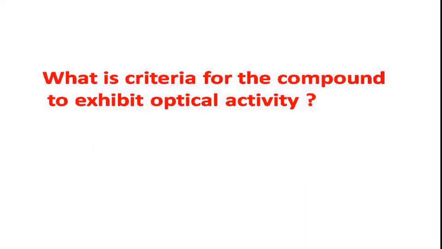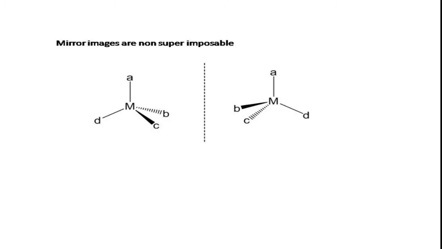And what is the criteria for the compound to exhibit optical activity? Just now we have told that whichever compound rotates the plane polarized light either towards the left side or towards the right side is called an optically active compound. Such compounds are called optically active compounds, right? So what is the criteria for the compound to exhibit optical activity? The criteria is the compound's mirror image should be non-superimposable on one another.